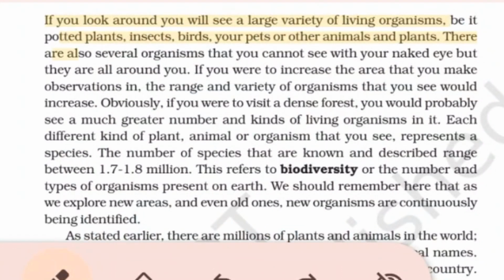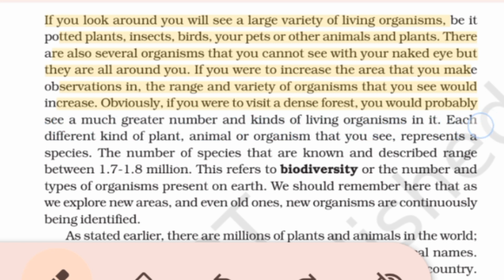If you look around, you will see a large variety of living organisms, be it potted plants, insects, birds, your pets, or other animals and plants. There are also several organisms that you cannot see with your naked eye, but they are all around you. If you were to increase the area that you make observation in, the range and variety of organisms that you see would increase. Obviously, if you were to visit a dense forest, you would probably see a much greater number and kinds of living organisms in it.